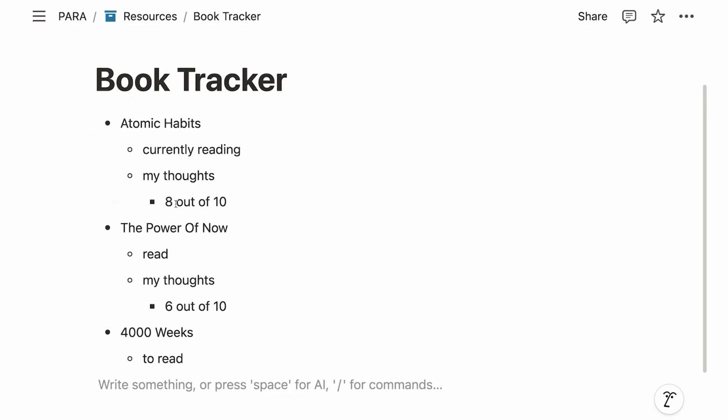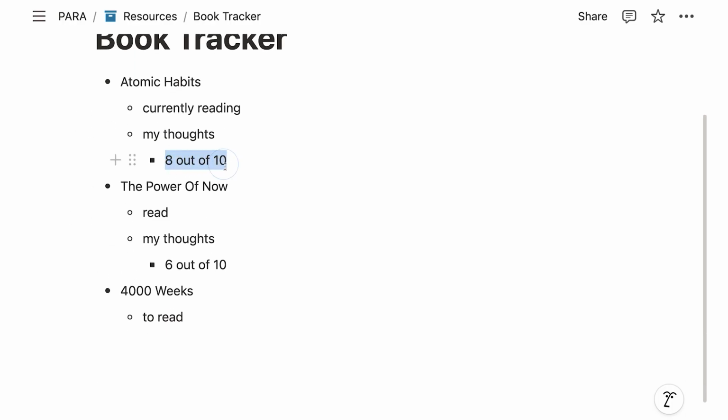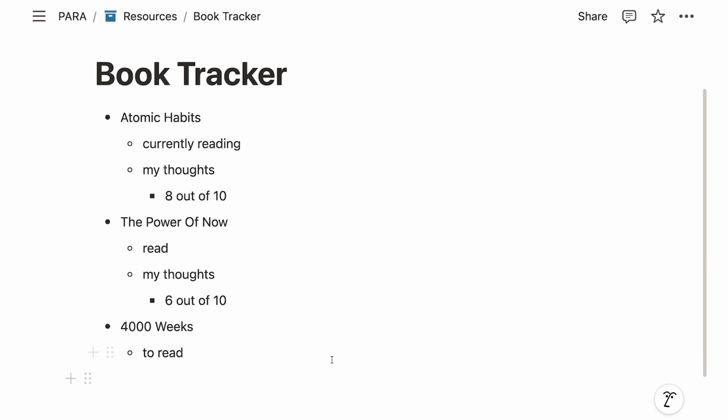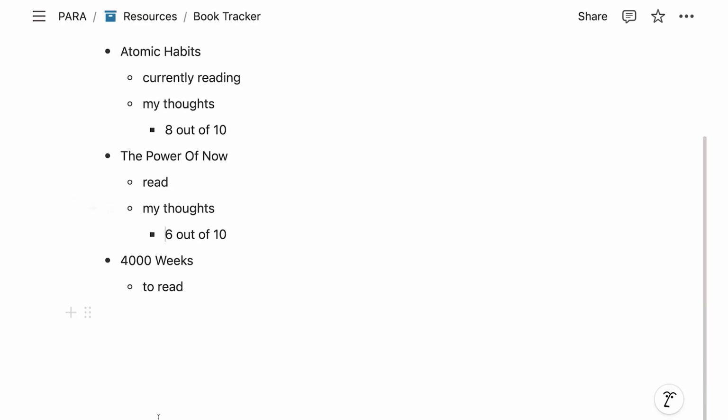There's no way to now figure out, okay, if I have lots of books, which are the books that have the highest rating, right? Or which are all the books that I'm currently reading, or all the books on my to-read list. In order to have that, we need to structure our information. And this is where the databases come in.